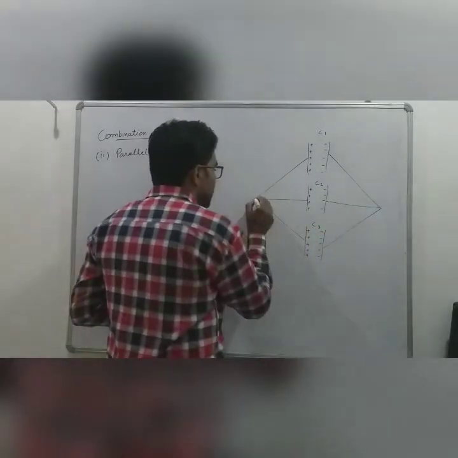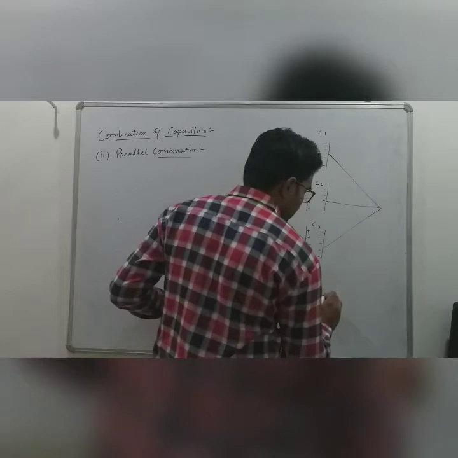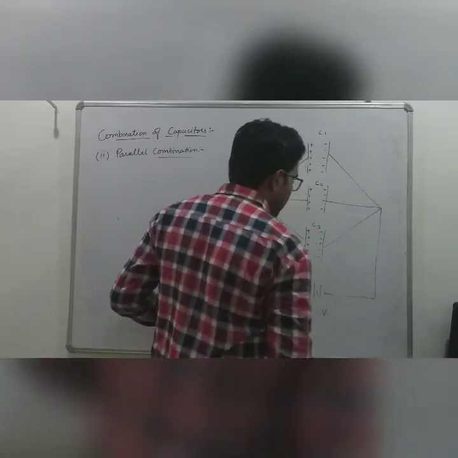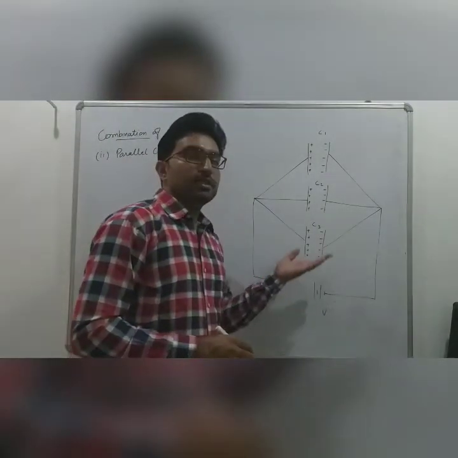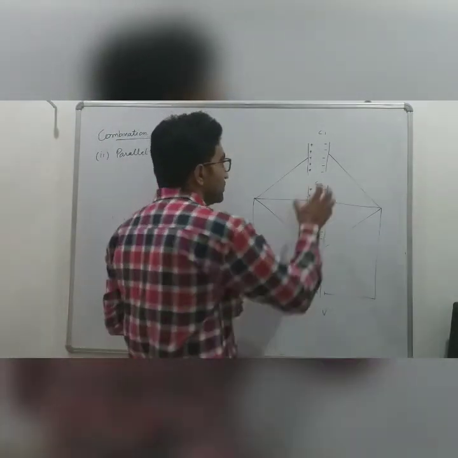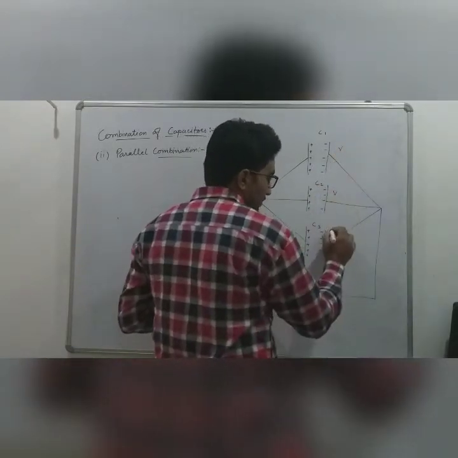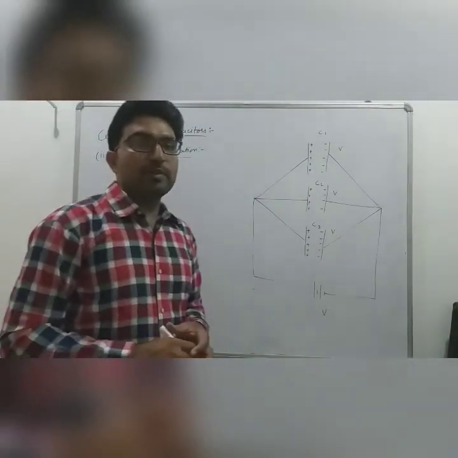Okay, and I suppose this whole combination is connected to an external source having potential V, and we know that in parallel combination potential remains the same, so the potential difference across C1 will be V, across C2 will be V, and across C3 it is also V, and charge is divided in the parallel combination.